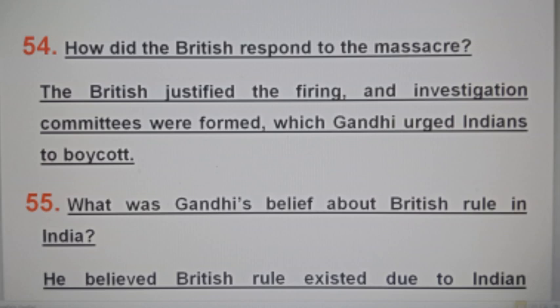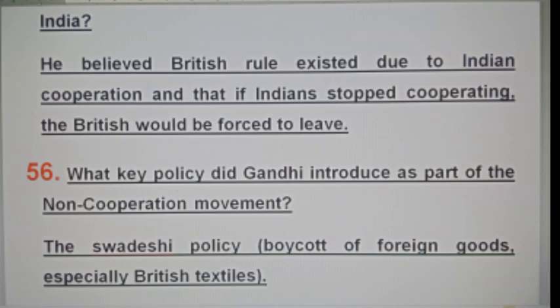How did the British respond to the massacre? The British justified the firing and investigation committees were formed, which Gandhi urged Indians to boycott. What was Gandhi's belief about British rule in India? Gandhi believed British rule existed due to Indians' cooperation and that if Indians stopped cooperating, the British would be forced to leave.